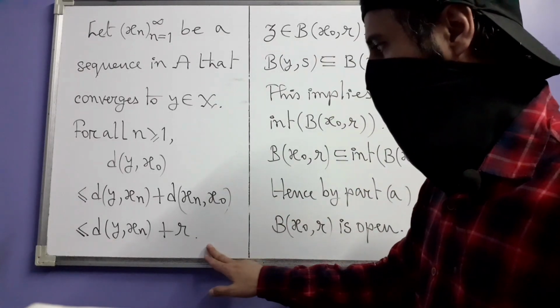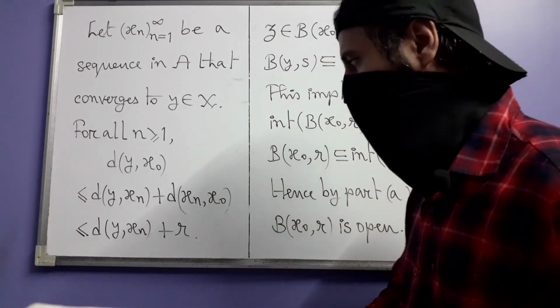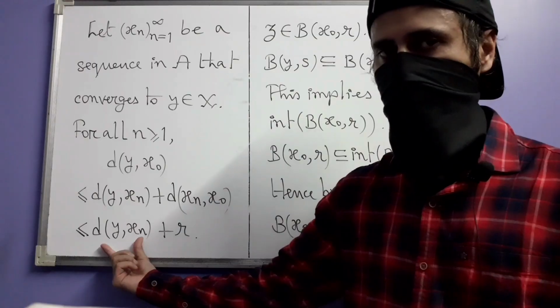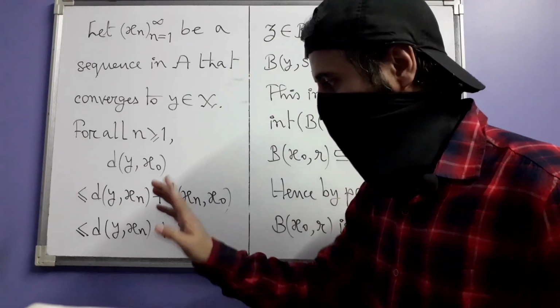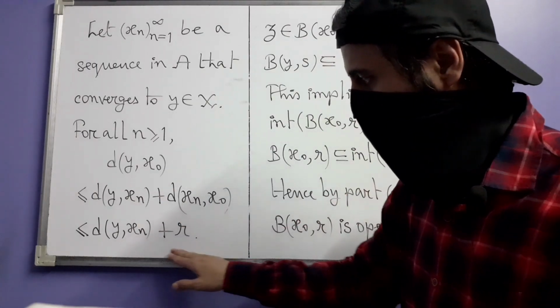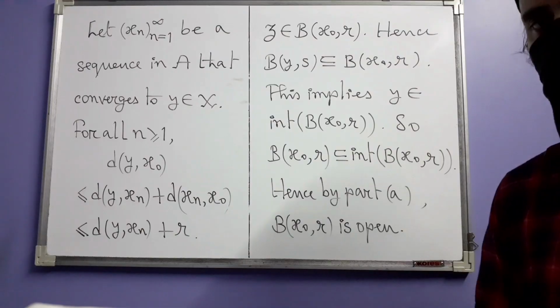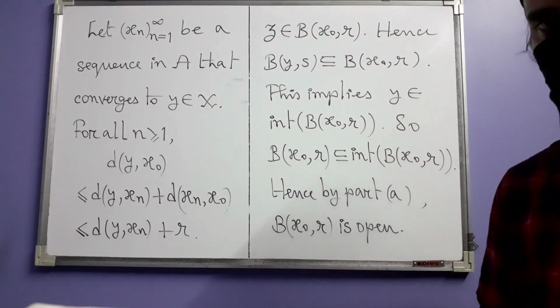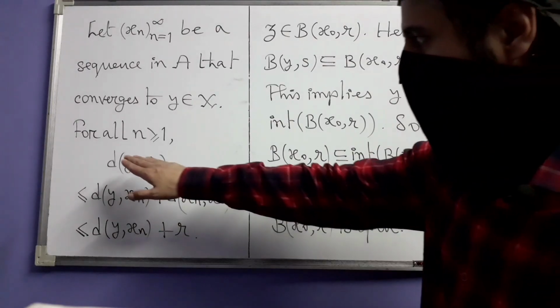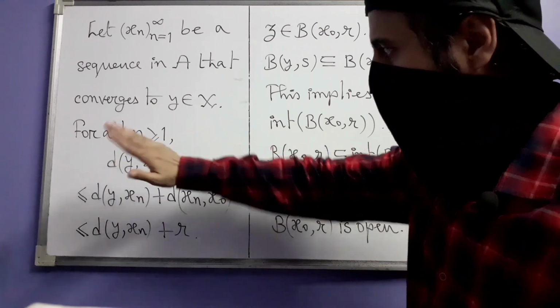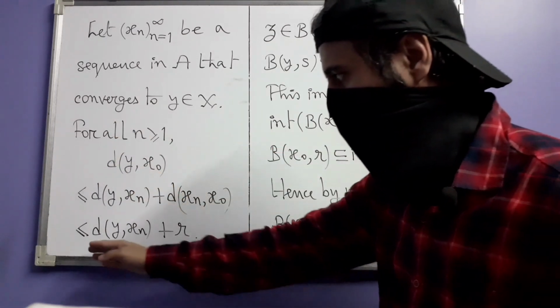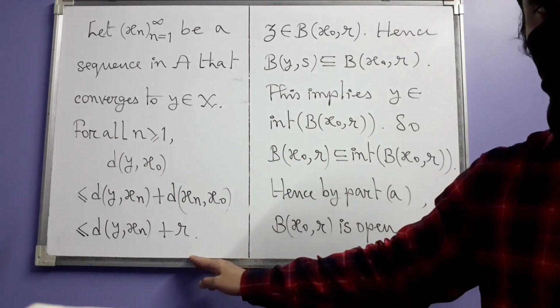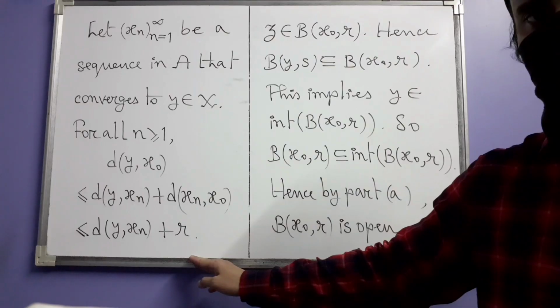On the right hand side, also you have a sequence where the terms may change. As n changes, this real number may change. But anyway, it's a sequence. And the nth term of this constant sequence is less than or equal to the nth term of this other sequence. Alright.